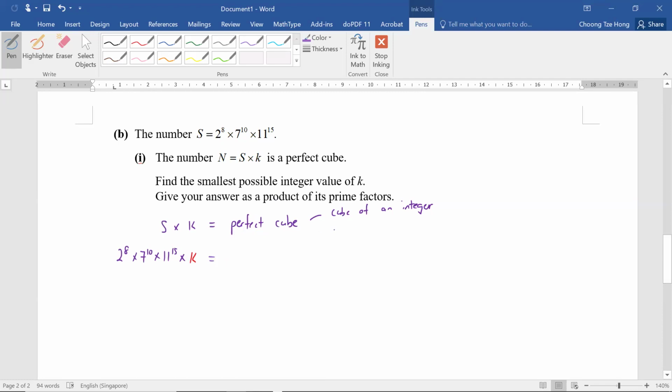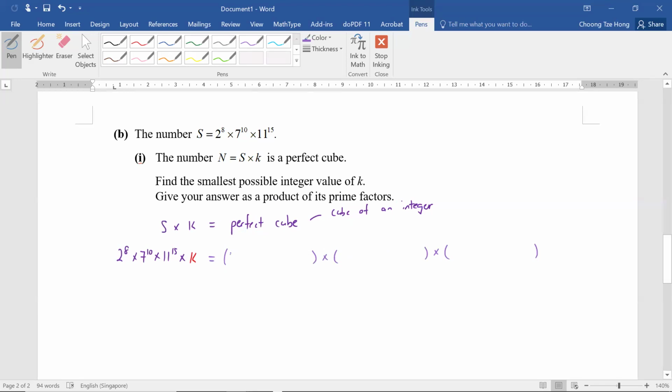As mentioned, we want to express it as a cube of an integer. So we try to break this up into three groups. For square, you break it up into two groups. For cube, you break it up into three groups. Now let's try to break this 2 to the power of 8 into three groups. So 2 to the power of 8 cannot be broken up into exactly three groups, so we try to break them up as evenly as possible.